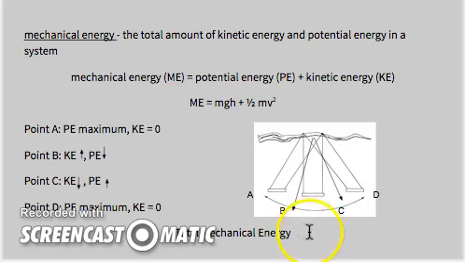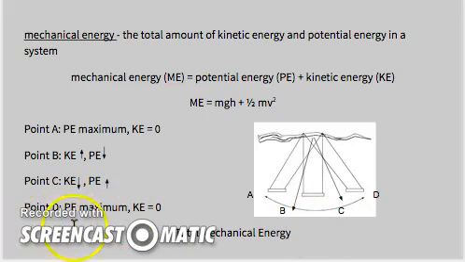Now if we swing over here and look at C, we see that the kinetic energy now is going down and the potential energy is going up or increasing. After we've crossed this midpoint right here, the swing or person on the swing begins to slow down. That's why the kinetic energy is going down. And then the height is increasing. So we're reaching a higher height. So that's why the potential energy, PE, is going up or increasing.